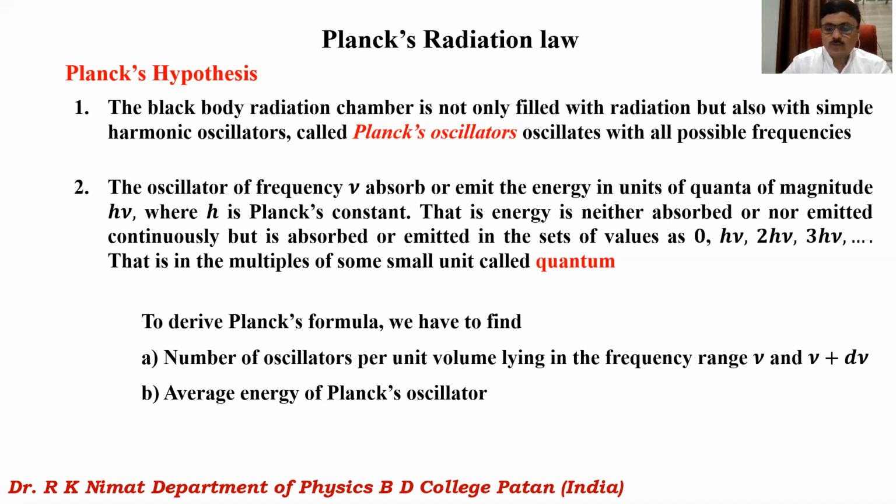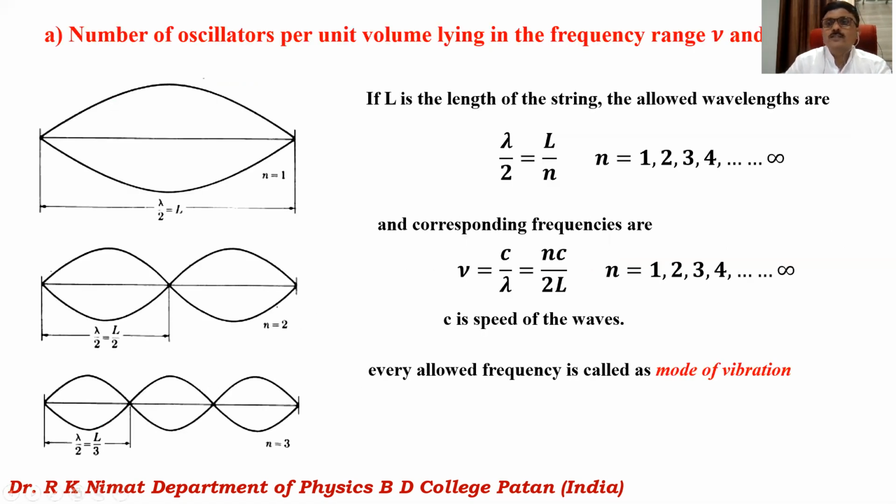Now, first of all, we have to calculate the number of oscillators per unit volume lying in the frequency range nu and nu plus d nu. For that, we will consider that the radiation is enclosed in a cubical enclosure whose walls are perfectly reflecting. So we'll consider a cubical reflector whose walls are perfectly reflecting.